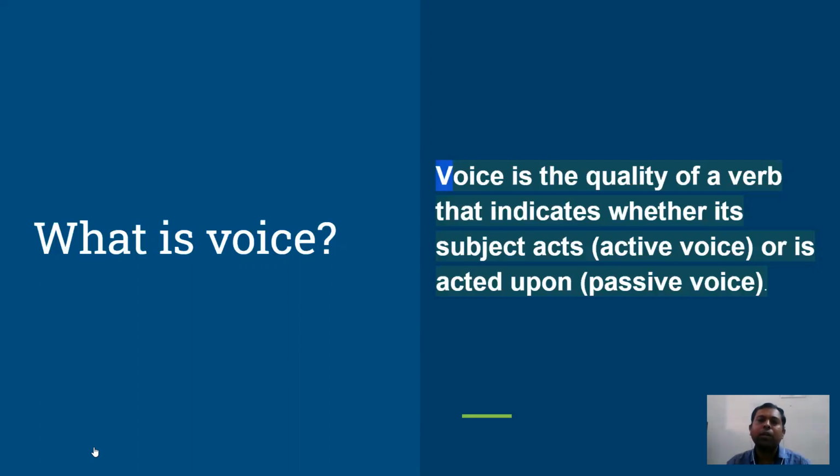This is one of the qualities of the verb. In other words, we can say voice is a verb which indicates who is a doer and on whom the action is done. Action is acted upon.